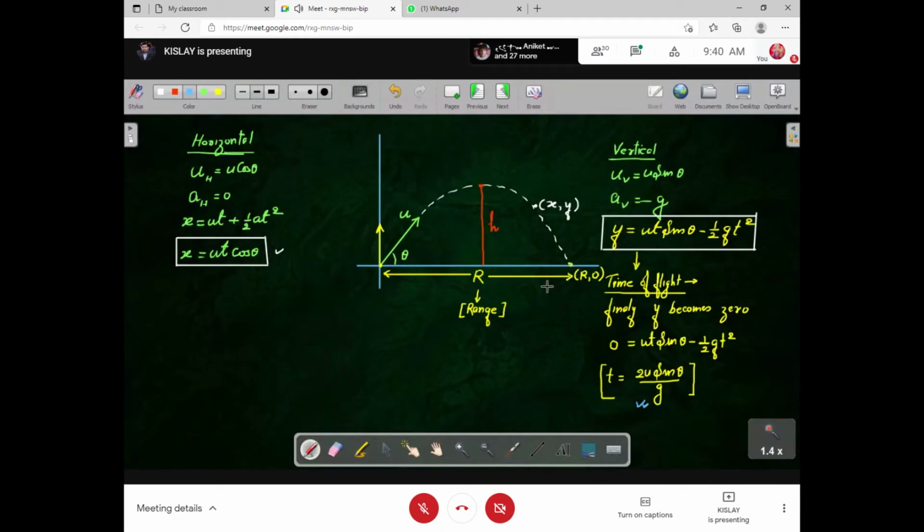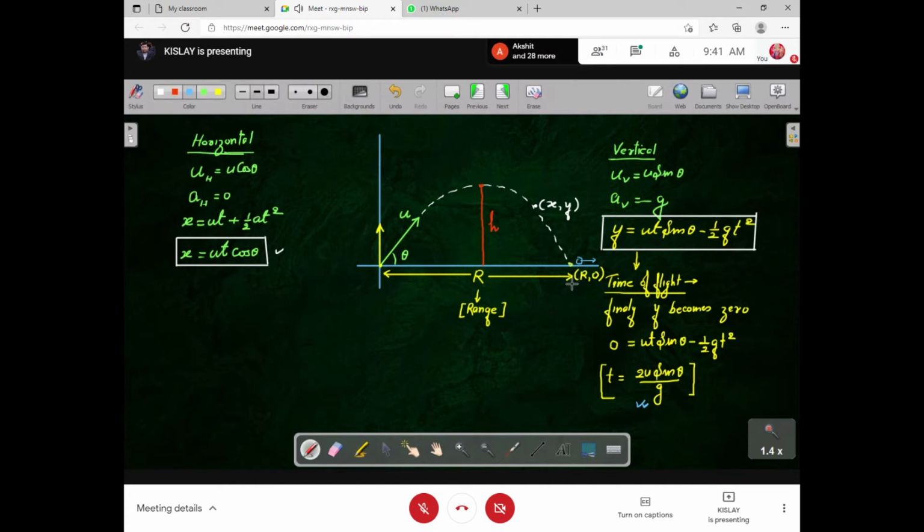Here, I am not going to take the case of rolling on the ground. Listen carefully. I am not taking the case of rolling the object on the ground. Just it touches the ground. I'm not going to consider that case of rolling on the ground.